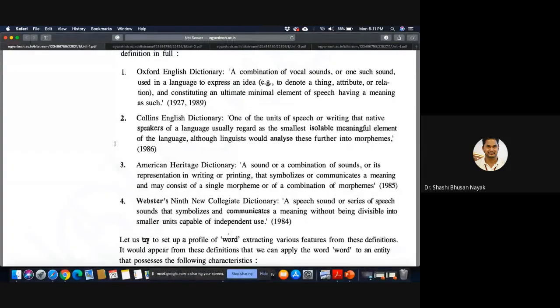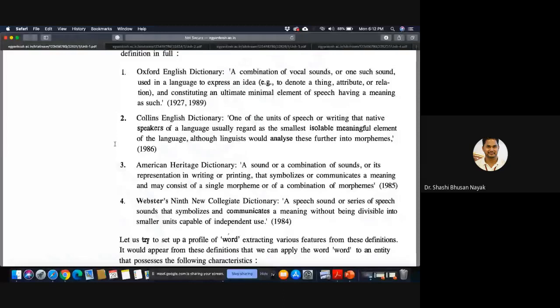You can see that the Oxford English Dictionary defines word as a combination of vocal sounds or one such sound used in language to express an idea, or rather to denote a thing, attribute, or relation, or constituting an ultimate minimal element of speech, having a meaning as such. When it comes to the meaning of word, nobody ever told us what the meaning of the word is like this.